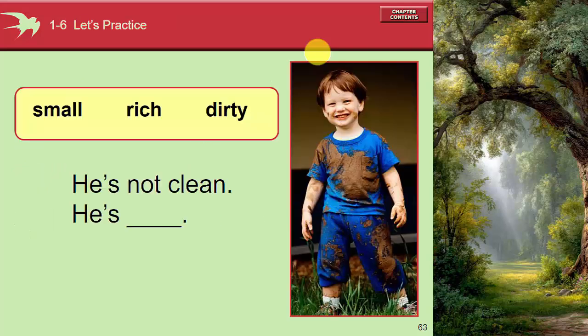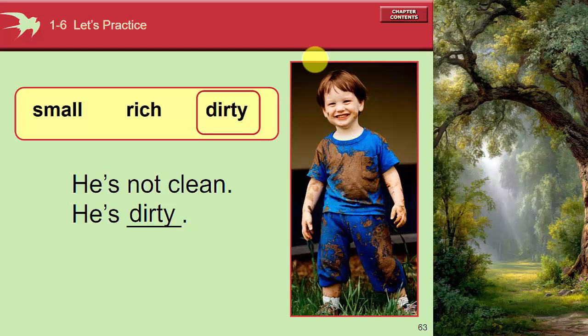We are young. He's not clean. He's dirty. Dirty is the opposite of clean. Just look at the picture so we can decide dirty. Grammatically, you can say that he's rich or he's small. He's small indeed and looks rich, right?